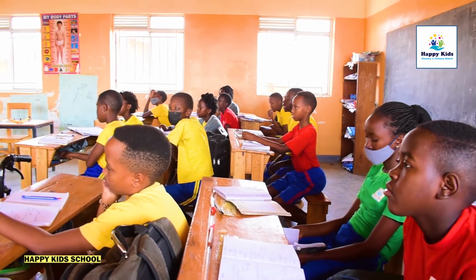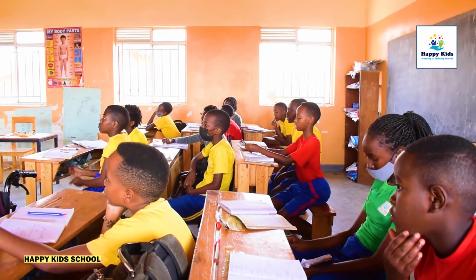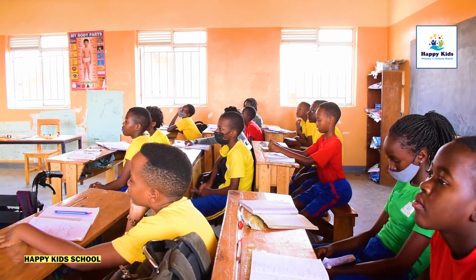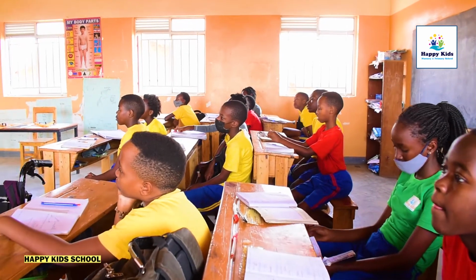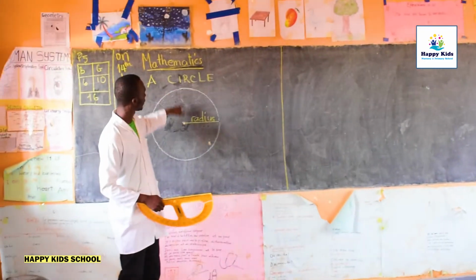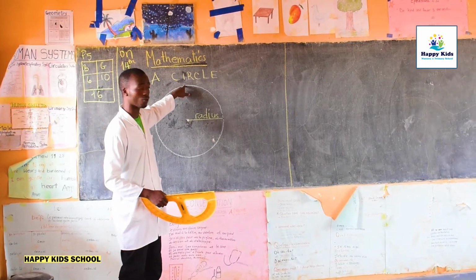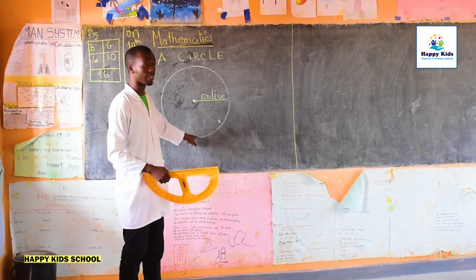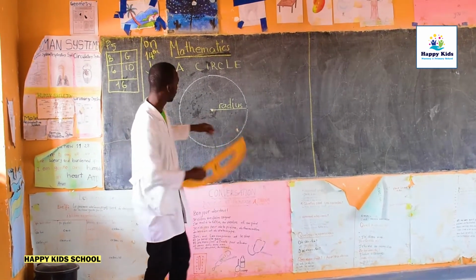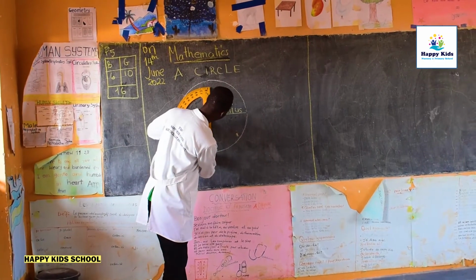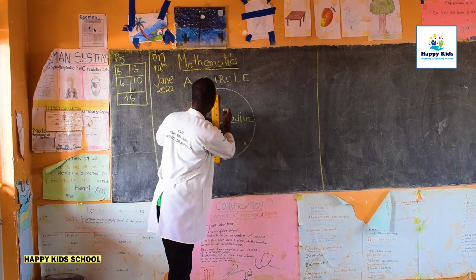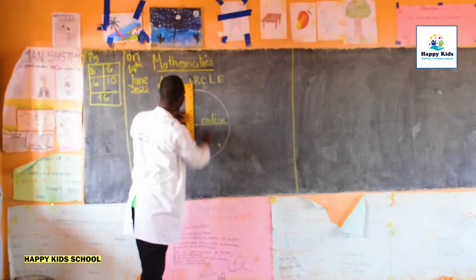A diameter is a long length which passes through the center of the circle, from one side of the circle to the other end of the circle.